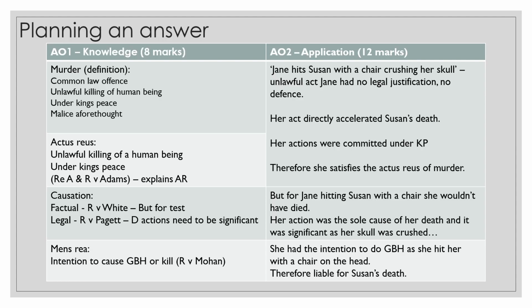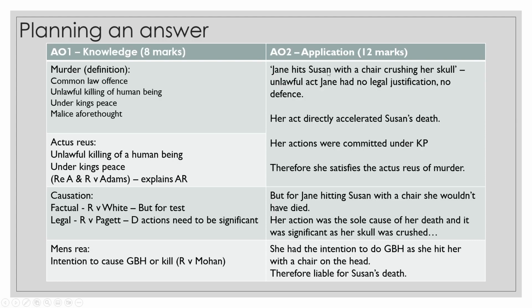Then after we look at the actus reus, we need to think how we are going to apply all of what we have defined here in the A01 onto the scenario. Unlawful: so we think actus reus, unlawful killing of a human being. Then we look to the part of the scenario. Jane hits Susan's head with a chair, crushing her skull. The unlawful act is Jane crushing her head with a chair, and she had no legal justification, and therefore she has no defense whatsoever. She satisfies the unlawful killing of a human being.